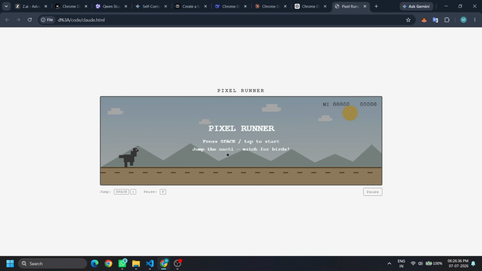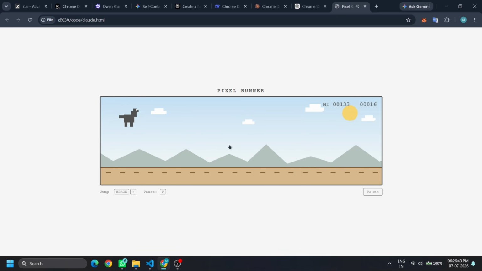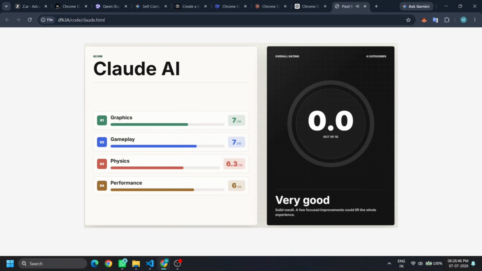The menu is clean and the background has multiple layers, and the overall presentation feels attractive and colorful. The bad thing is the Dino structure. It looked embarrassing. Claude with an overall score of 7.9.